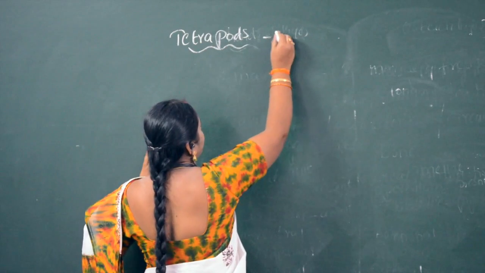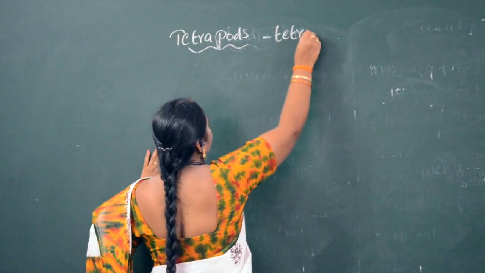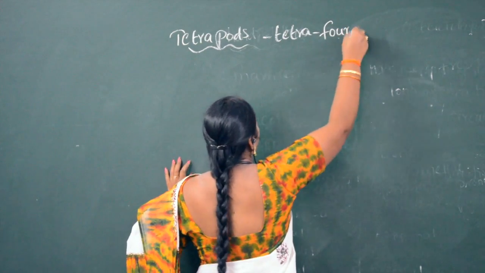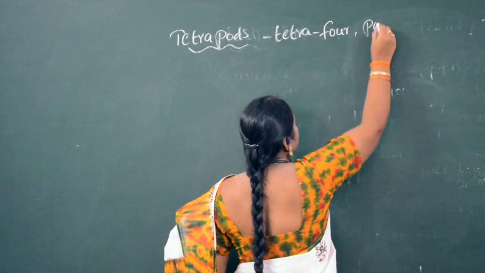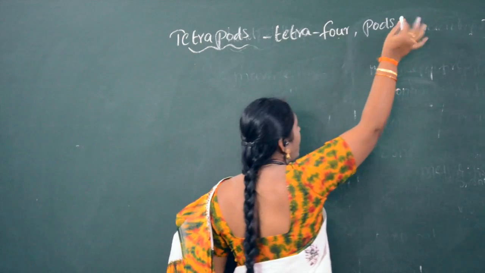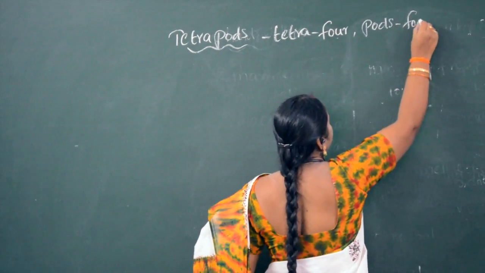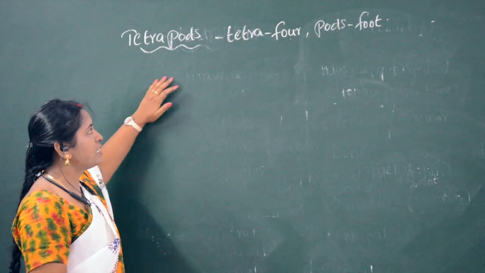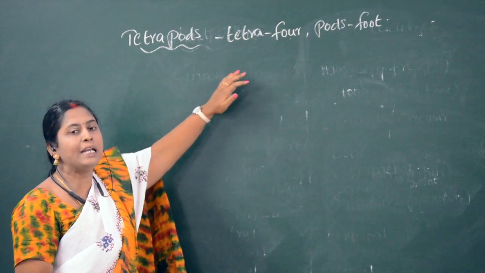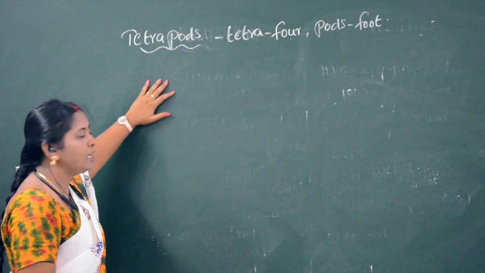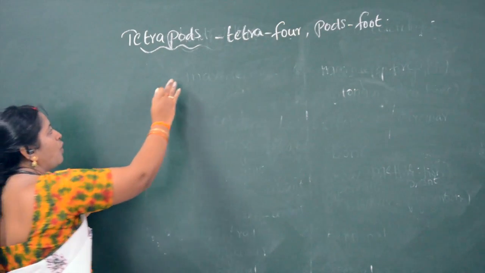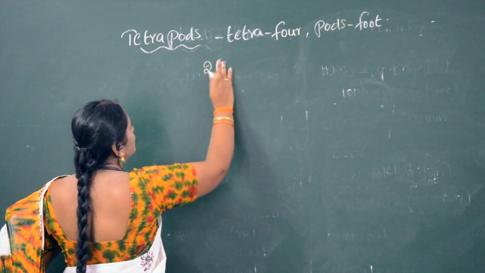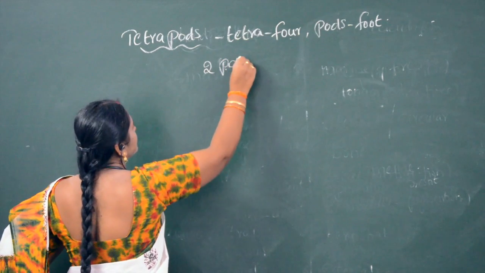Tetra means four. Poda or pods means foot. So the organisms which consist of four limbs, or we can say all the tetrapod organisms consist of two pairs of limbs.